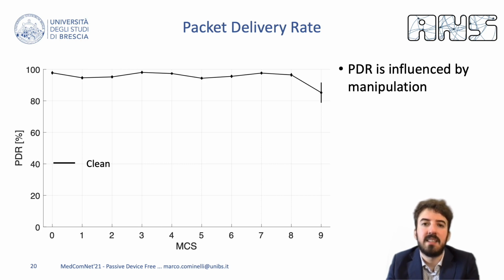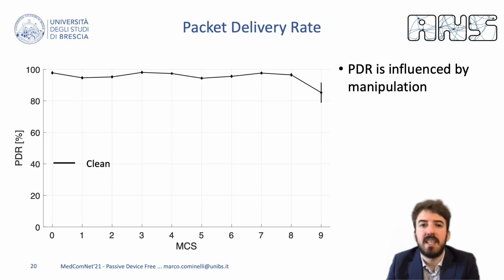To introduce our last experiment, we recall that one of the criteria for a good CSI randomization scheme is that the pre-distortion should not alter the communication performance. Here we evaluate what is the impact of different techniques presented before on the packet delivery rate. We have measured this quantity by sending a known number of frames and counting how many of them have been correctly decoded at the 5 receivers.